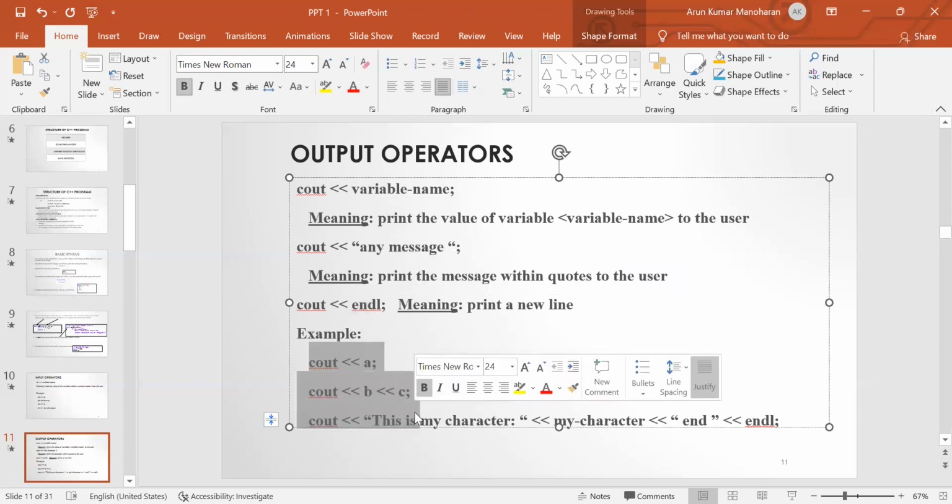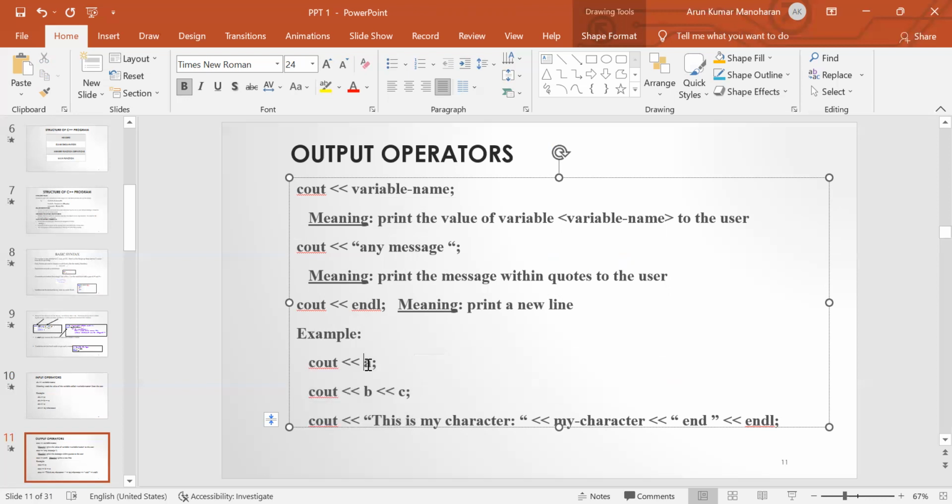Cout a will display the value of a. Cout b and cout c will display the value of b and then the value of c. In this example, we have written "this is my character" inside double quotes, so this message will be displayed on the output screen, then the value in the my character variable will be displayed, and then endl prints a new line.